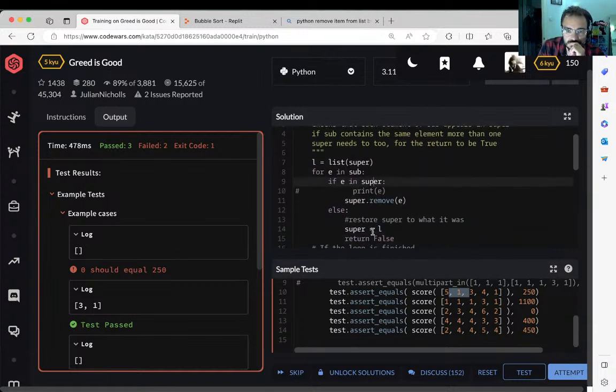Super. Let's not. I don't necessarily need to remove and restore, do I? So how about I do copy every time, right?